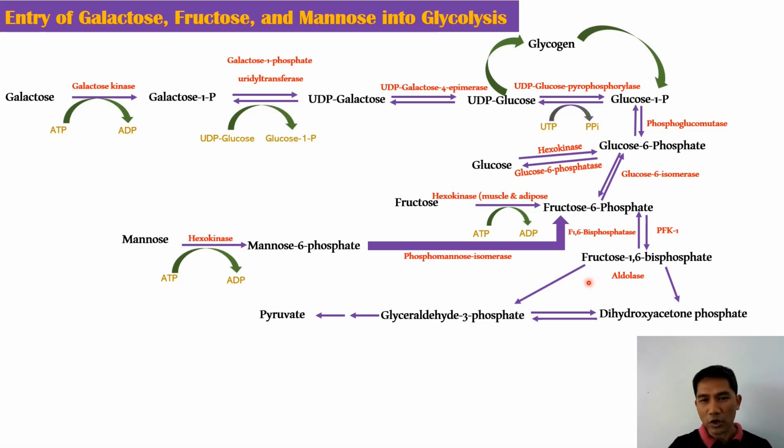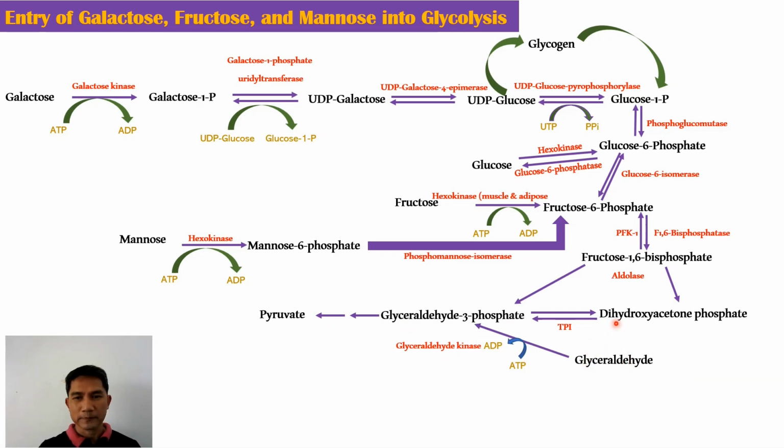By the action of aldolase, the molecule of fructose 1,6-bisphosphate is cleaved into dihydroxyacetone phosphate and glyceraldehyde 3-phosphate. We know that the dihydroxyacetone phosphate isomerizes to form glyceraldehyde 3-phosphate by the action of triose phosphate isomerase.